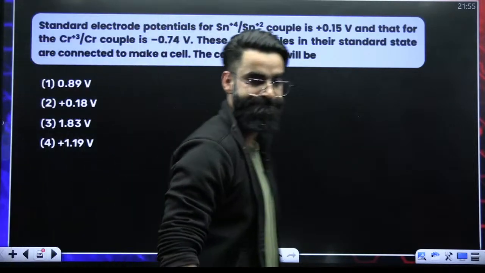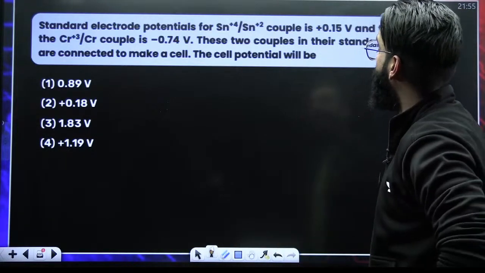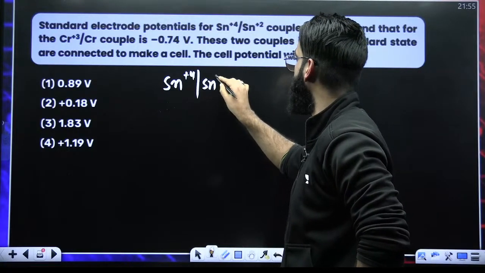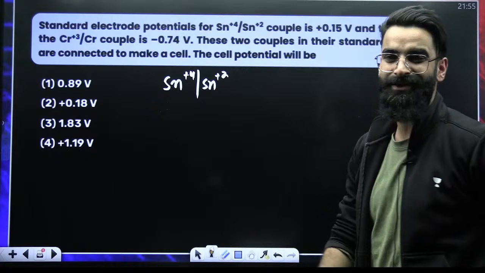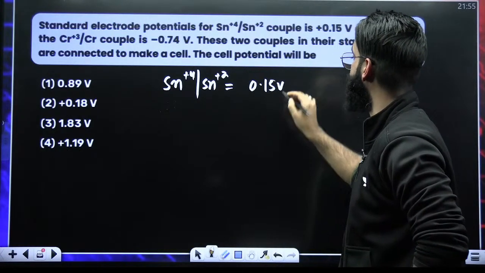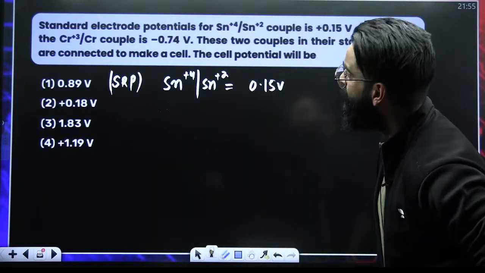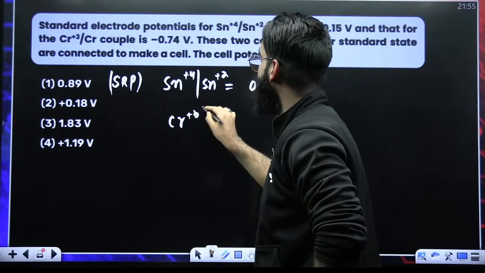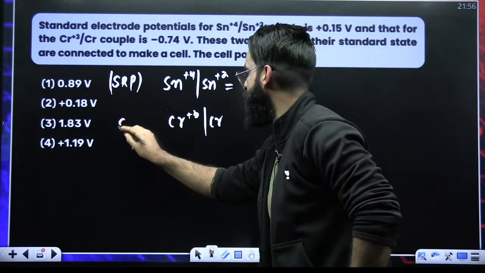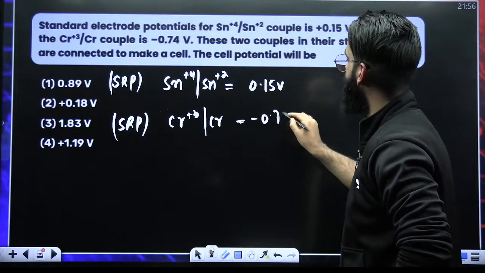Look at this one, people. You should be in a position to solve this one as well. The standard electrode potentials: Sn plus 4 to Sn plus 2, plus 4 to plus 2, decrease, reduction. So this is the SRP value of the electrode, 0.15 volts. We have one more electrode, Cr plus 3 to 0, decrease, reduction. So this is also the SRP. SRP of this chromium electrode is minus 0.74 volts.